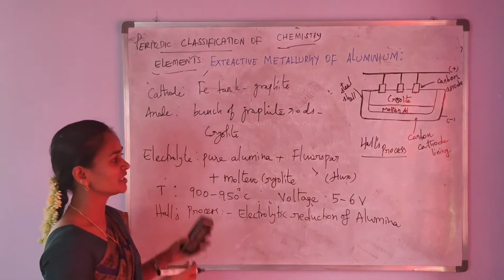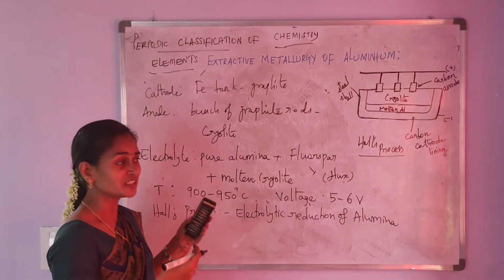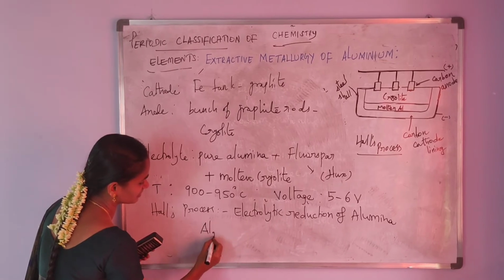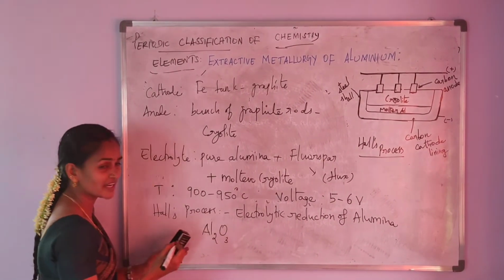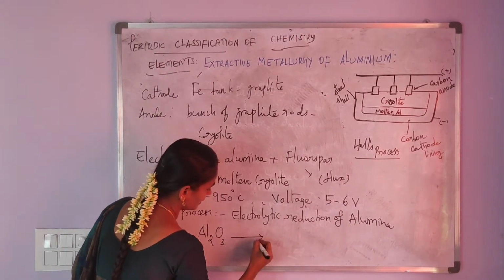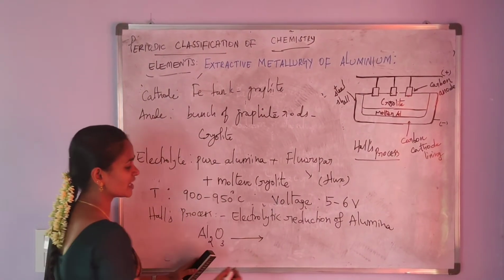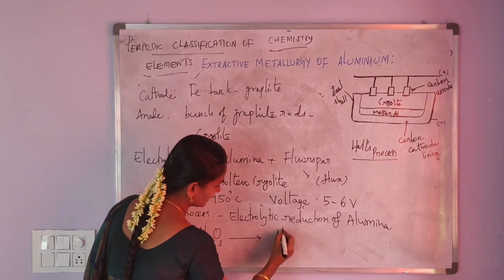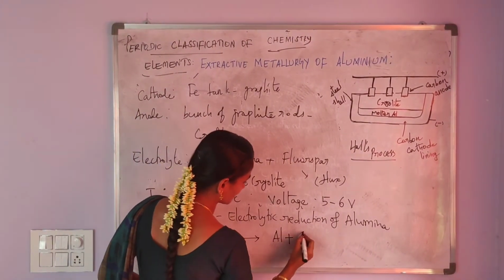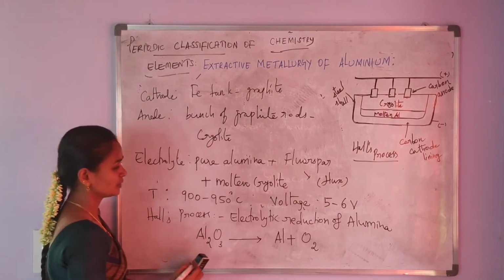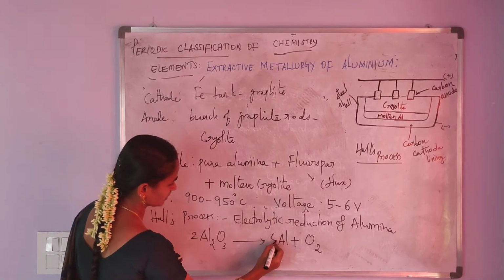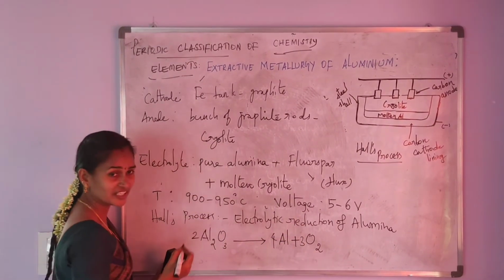Okay, so electrolytic reaction takes place. It is indicated by the equation: alumina Al2O3 is converted into aluminium Al plus oxygen O2, balancing the equation here 2, here 4 and then here 3.